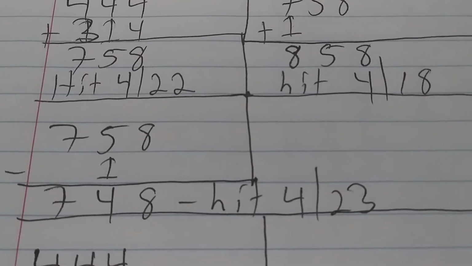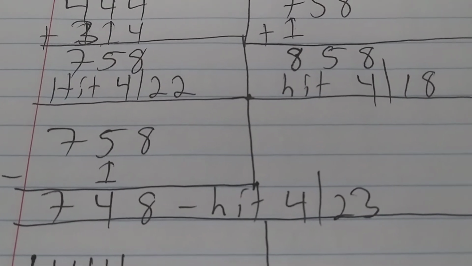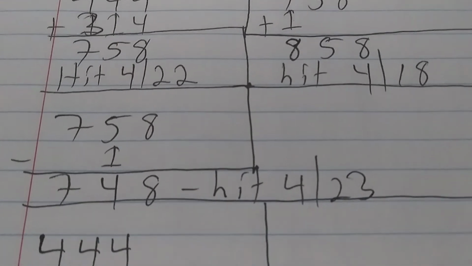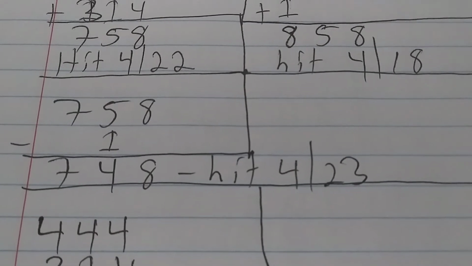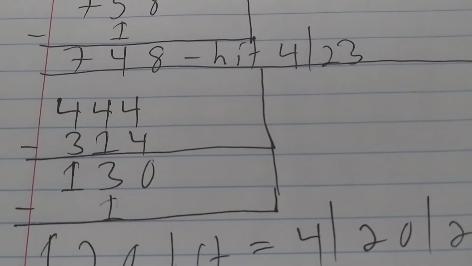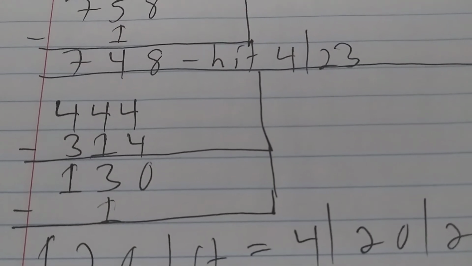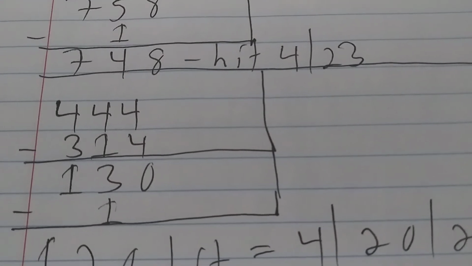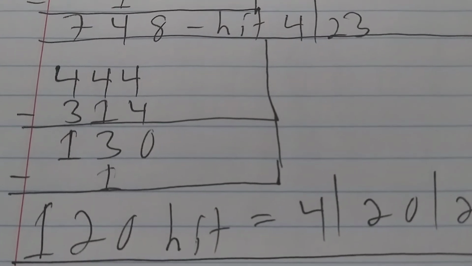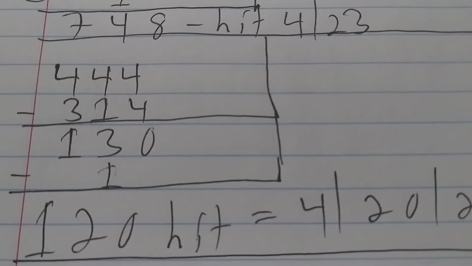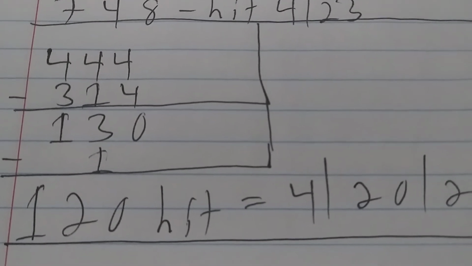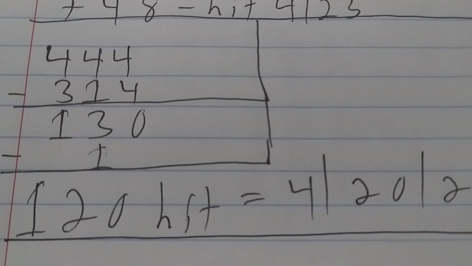And then you can also subtract 1 from the 5 in the 758, so 5 minus 1 is 4, bring down 78, and then 748 did hit on April 23rd. And then you can also subtract 314, so you had 4 minus 3, which is 1, 4 minus 1, which is 3, and then 4 minus 4, which is 0. And then take off 1 from the 3, so 3 minus 1 is 2. Bring down the 1, 0, and then 1, 2, 0 did hit on April 20th.